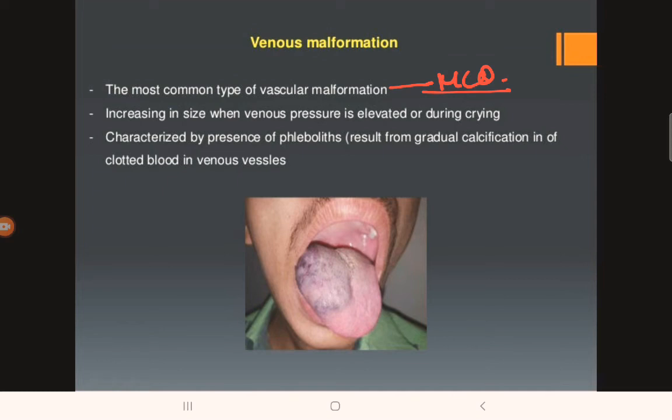It increases in size when venous pressure is elevated or during crying. It is characterized by the presence of phleboliths. That is, it results from gradual calcification of the clotted vessels in venous vessels. Here you can see the patient having venous malformation of one side of the tongue.